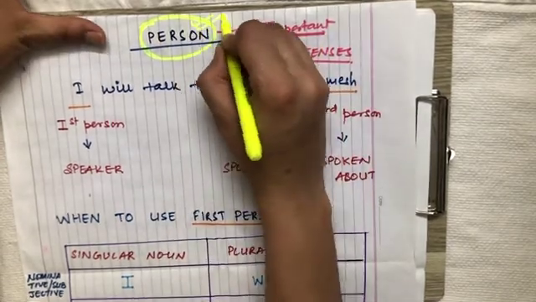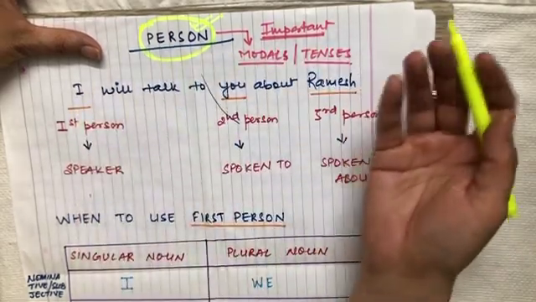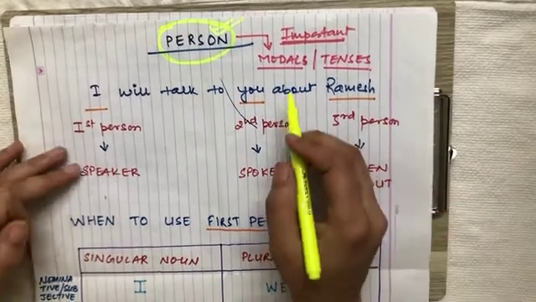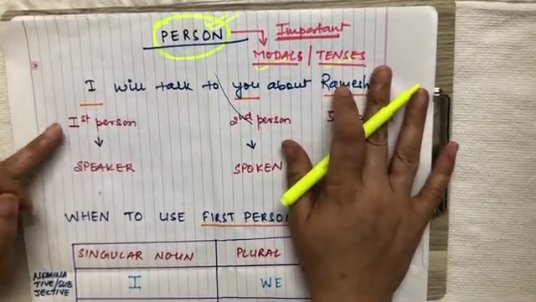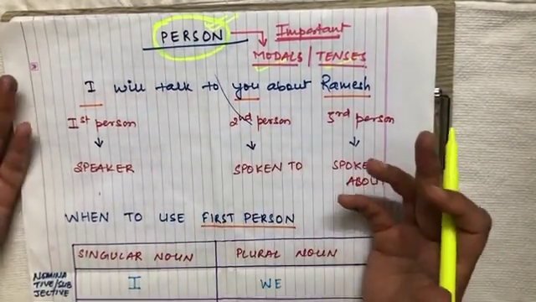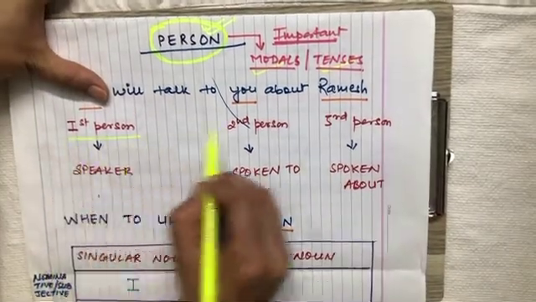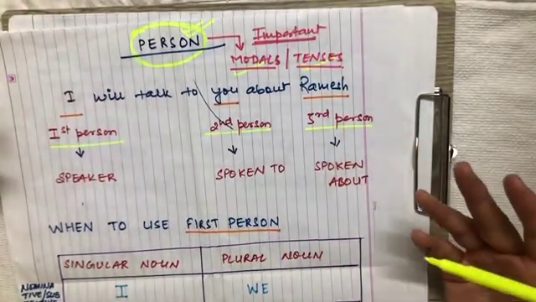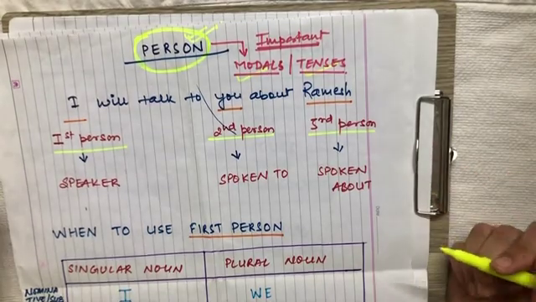Person. This is the most important thing when we talk, because in English it always comes up whenever we are working with verbs, tenses or modals, anything. There we come across persons: first person, second person and the third person. These persons decide the presence of helping verbs or verb forms in tenses and modals.